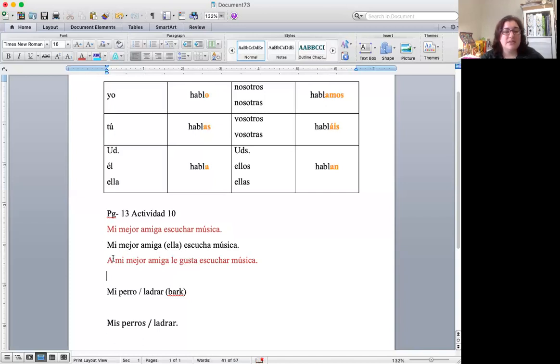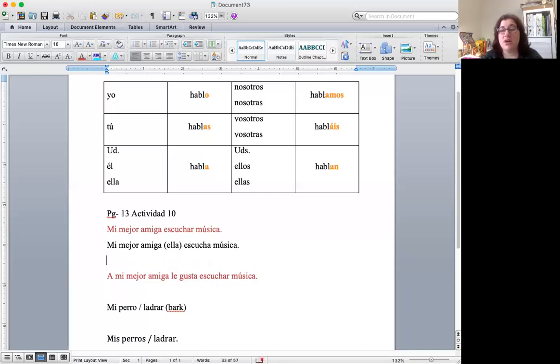But if I were fixing this, I would take out the A, right? I would take out le gusta, and I would conjugate escuchar. Okay, and it would end up saying the same exact thing. Mi mejor amiga escucha música. Or I could even say, if I were talking in a regular conversation, not for this exercise, ella escucha música. As long as whoever I'm talking to knows who the ella is that I'm referring to, who the she is, then it makes sense and there's no problem with that sentence.